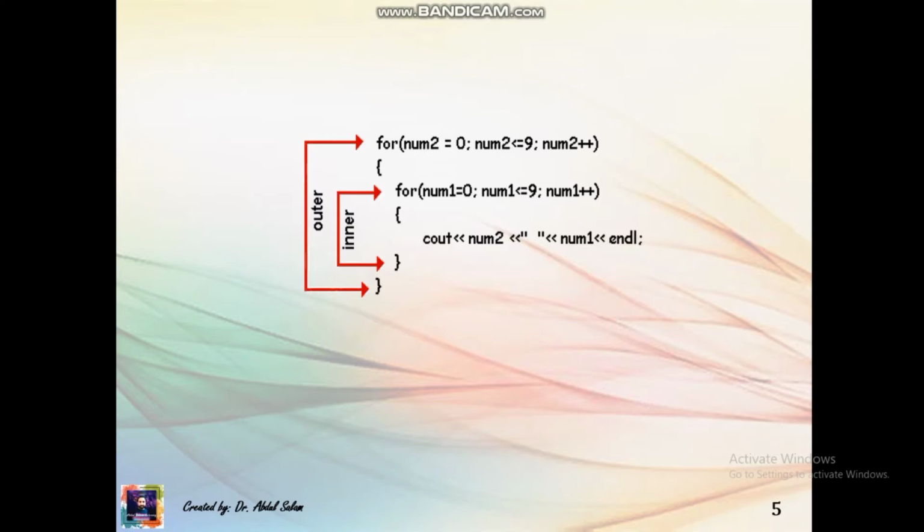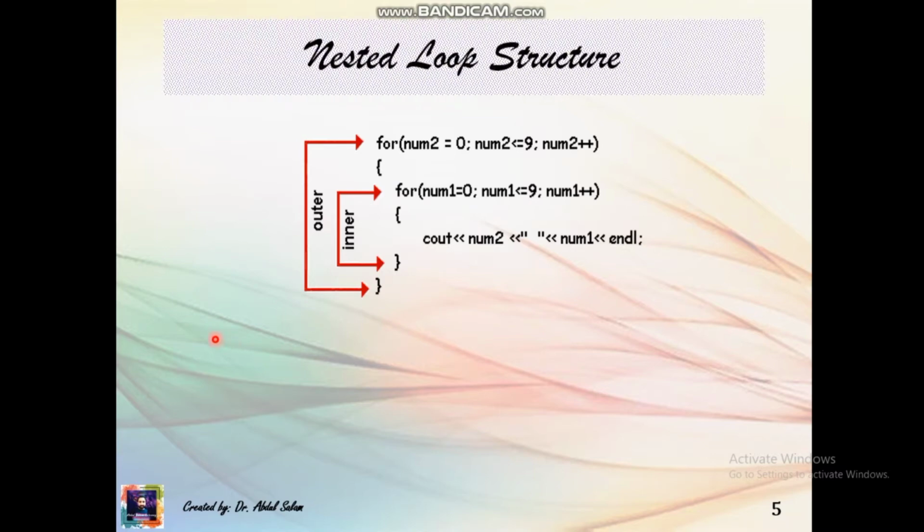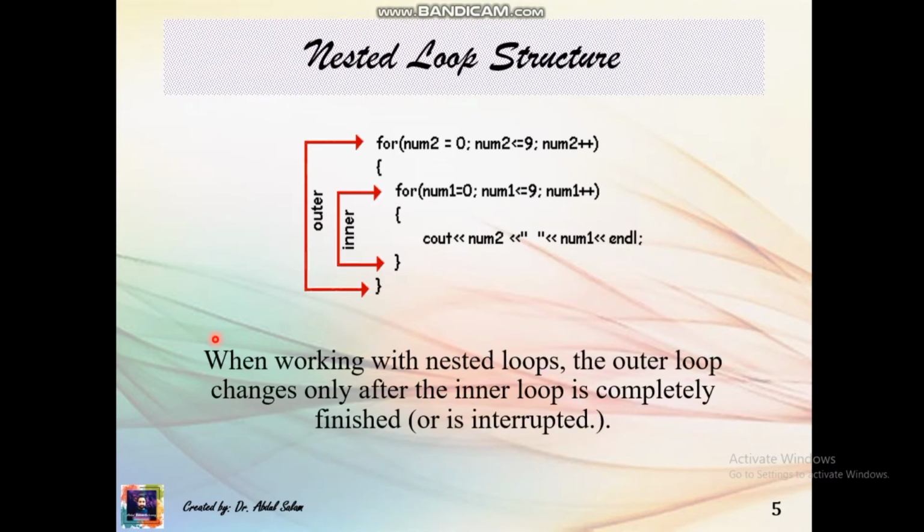Here you can see the for loop, nested loop. We have a for loop and then we have an inner for loop, which is a nested for loop. When working with nested for loops, the outer loop changes only after the inner loop is completely finished.